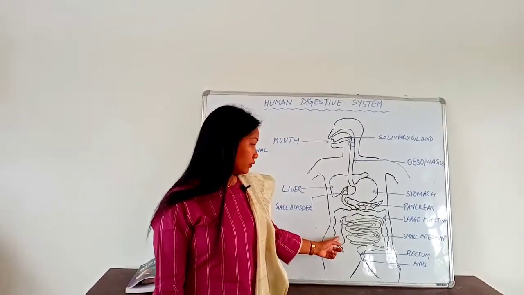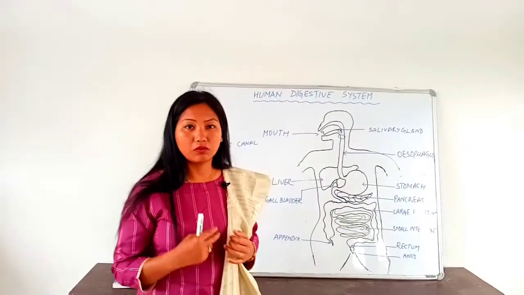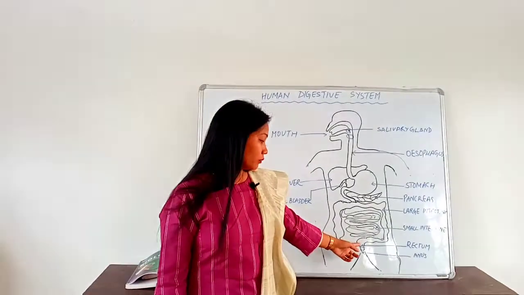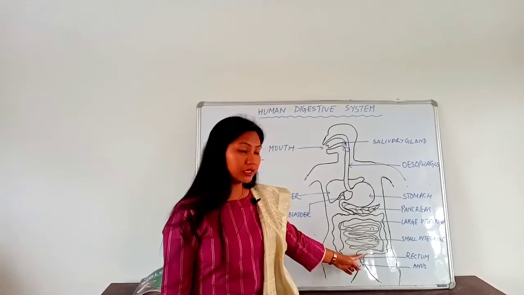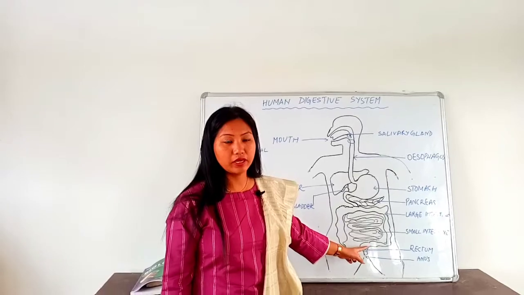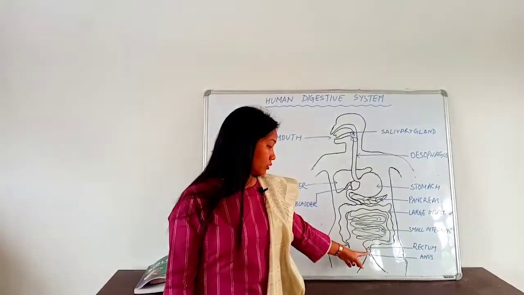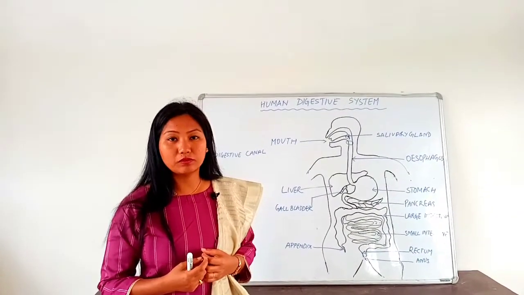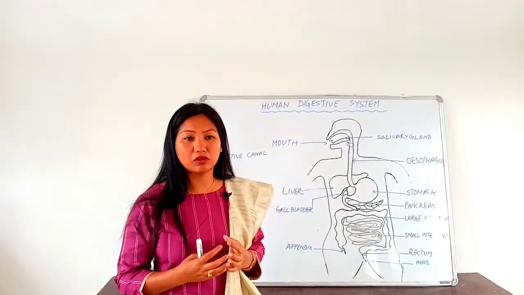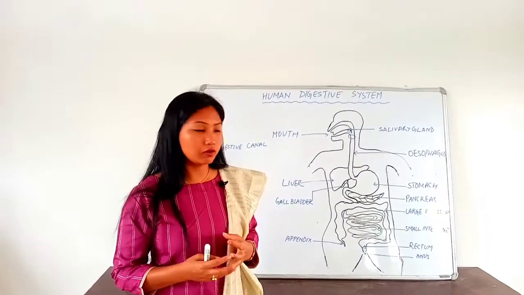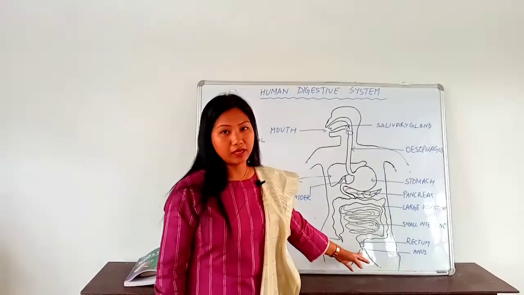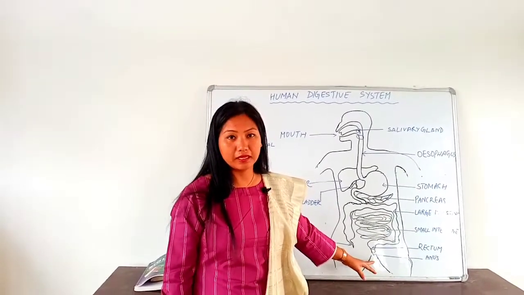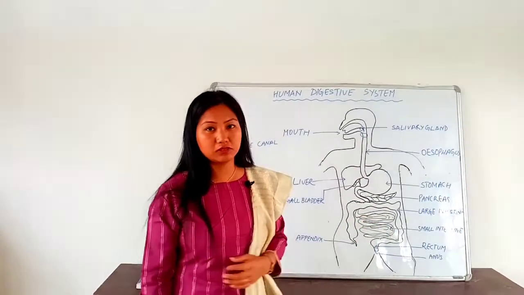And after the cecum there is a colon where the formation of feces takes place. Then the rectum is the last part of the large intestine, through which we remove the waste part of our body, that means the undigested part of the food gets removed from our body from the rectum through the anus, and anus is the last part of the digestive canal, and these are the different parts of the digestive canal.